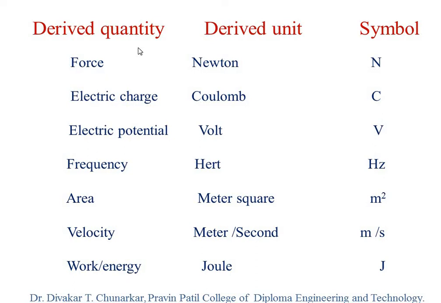So force is a derived quantity, and the unit of force is Newton, symbol capital N. The unit of electric charge is coulomb, symbol C. Third one, electric potential, this is a derived quantity, and volt is the derived unit, and V is the symbol for volt. Then frequency, the unit of frequency is hertz, and the derived unit hertz has the symbol Hz.